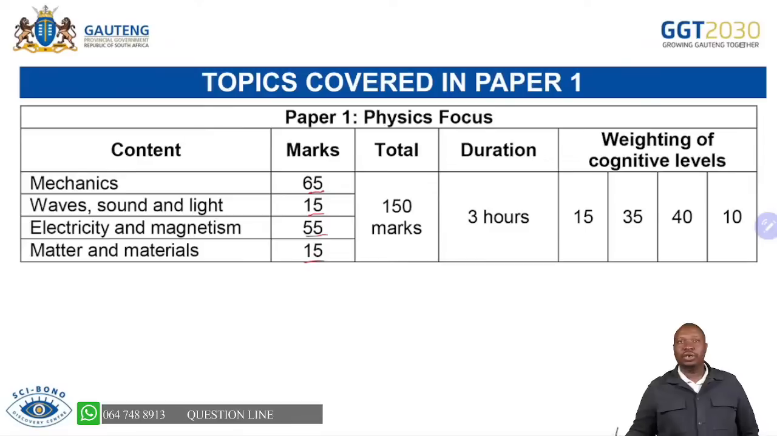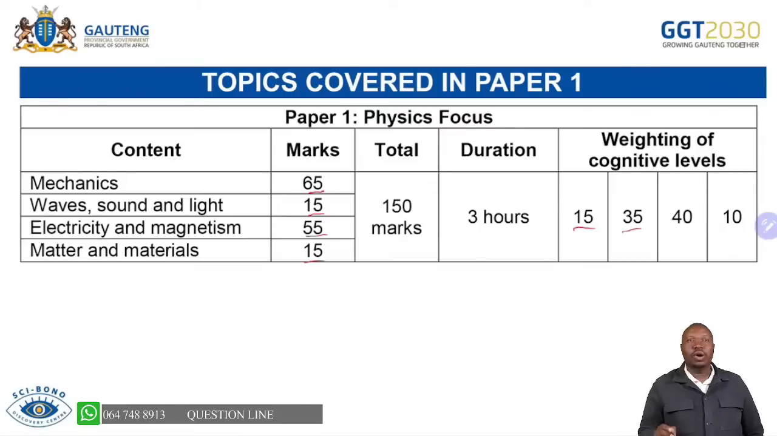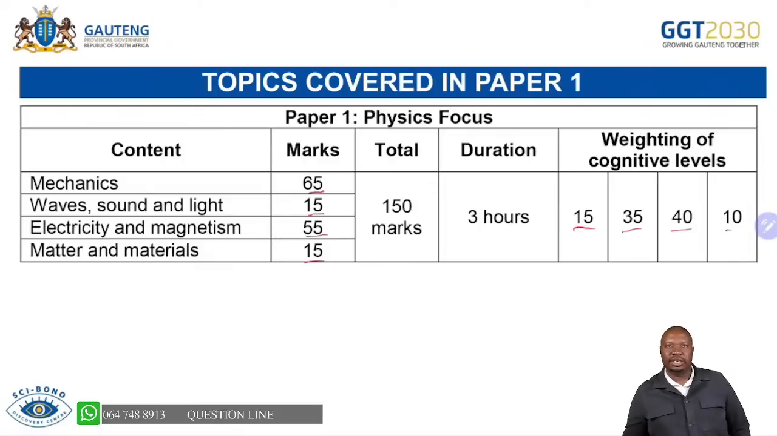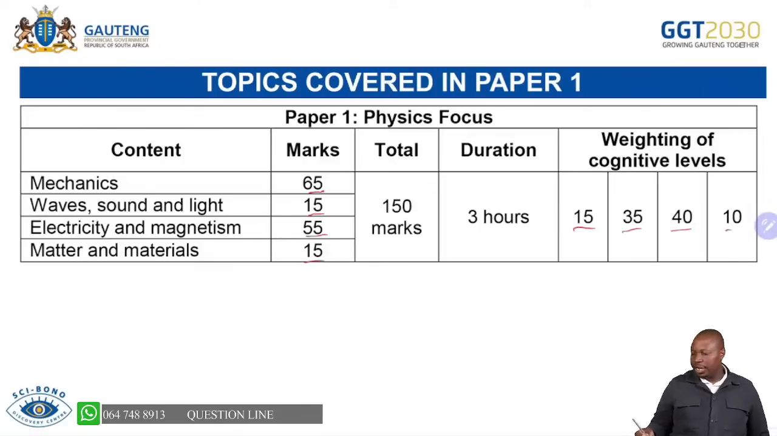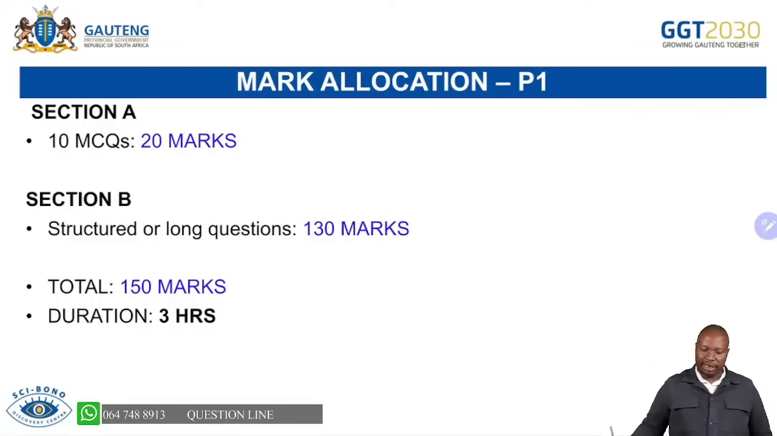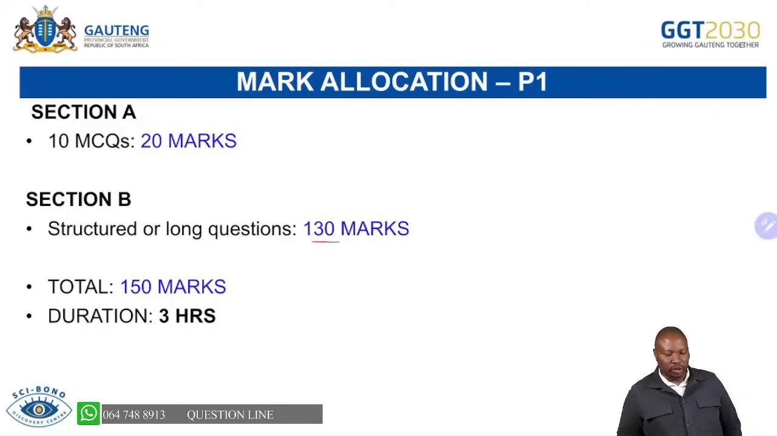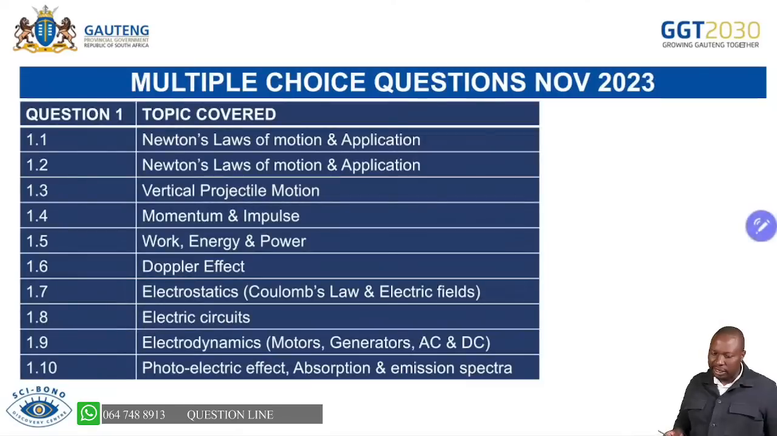You'll be sitting for 3 hours. And we are saying the weighting of level 1 questions is 15 marks. You have your comprehension, your understanding, and then you have your analysis with 40, and your evaluation questions, which is 10% of the paper. So that is what you are expecting when you write your Paper 1. It's still 10 multiple choice questions, which is 20 marks. And for structured questions, you'll get 110. The total is 150 for 3 hours, as I indicated.